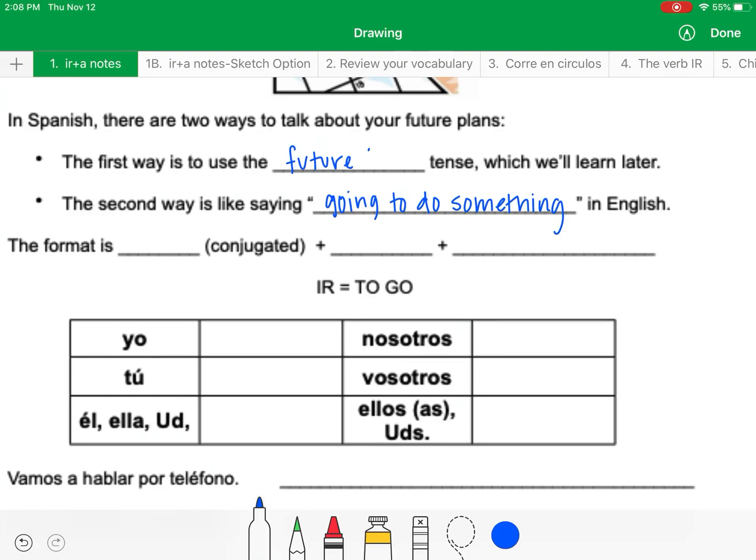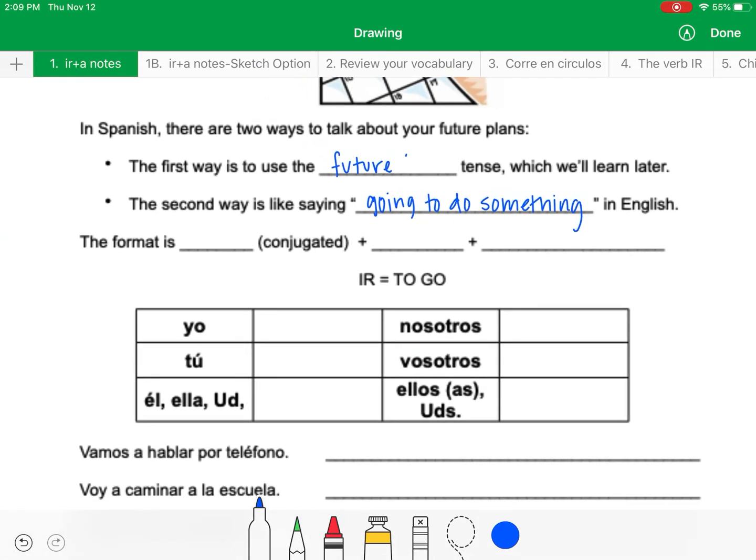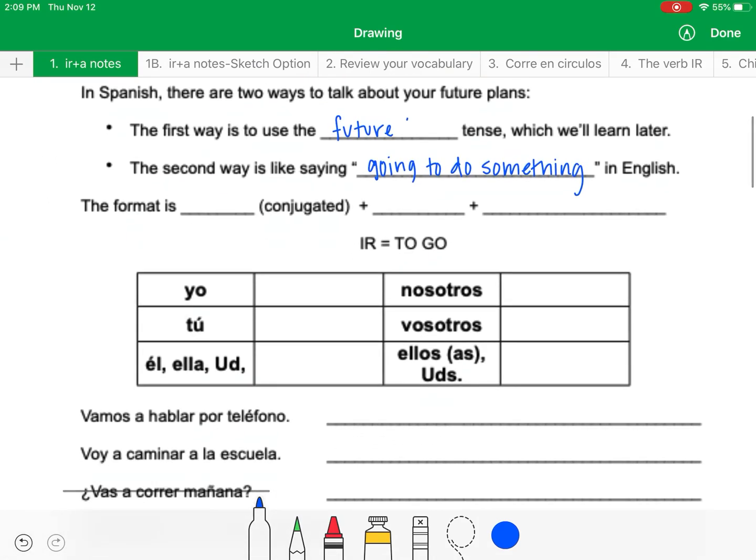I'm going to eat lunch. I'm going to the basketball game tonight, okay? We're always doing something. And the way that we format this is we're going to use the verb ir conjugated. So we're going to conjugate the verb ir, I-R, okay, plus a, the letter A, plus the infinitive. Okay, so that's how we're going to express that we're going to do something in the future.